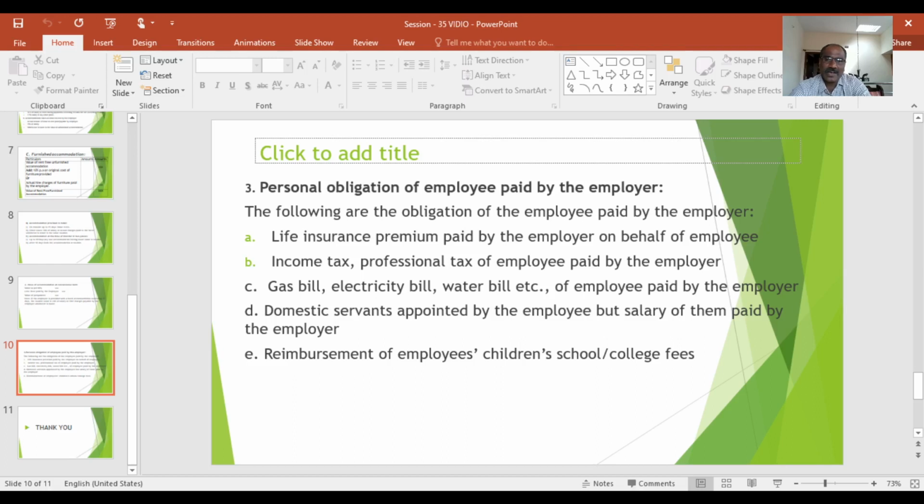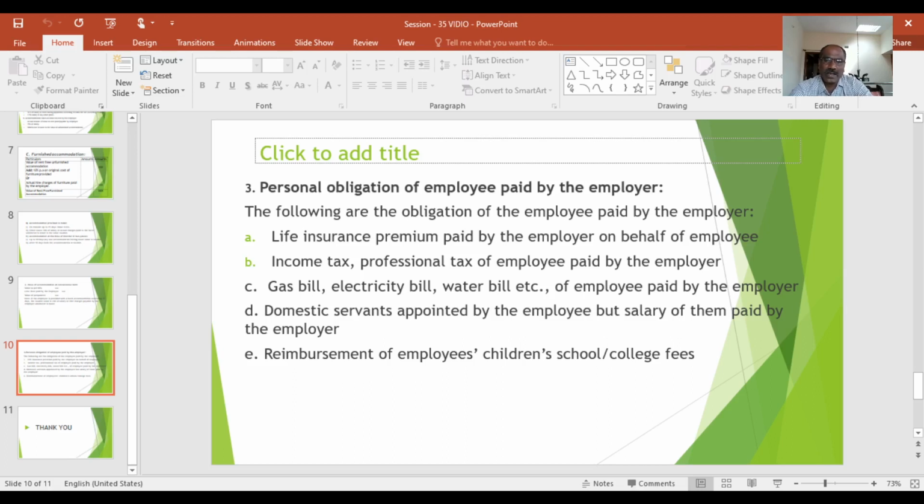Suppose any income tax or professional tax is paid by the employer on behalf of the employees, it is also one of the personal obligations. In addition to that, there are some other personal obligations, that is gas bill, electricity bill or water bill, etc. of the employee paid by the employer.